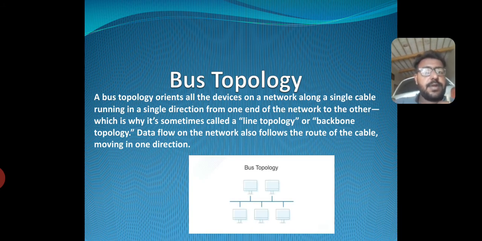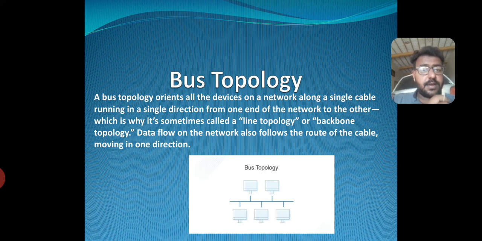Bus topology. A bus topology orients all devices on a network along a single cable running in a single direction from one end of the network to the other, which is why it's sometimes called a line topology or backbone. Data on the network also follows the rules of cable, moving in one direction. The diagram of bus topology.